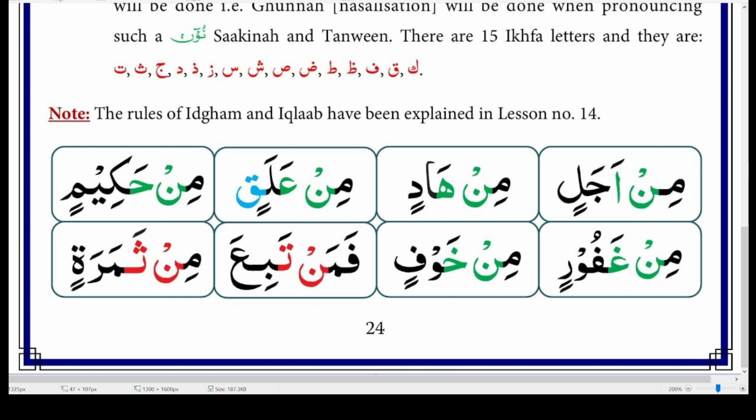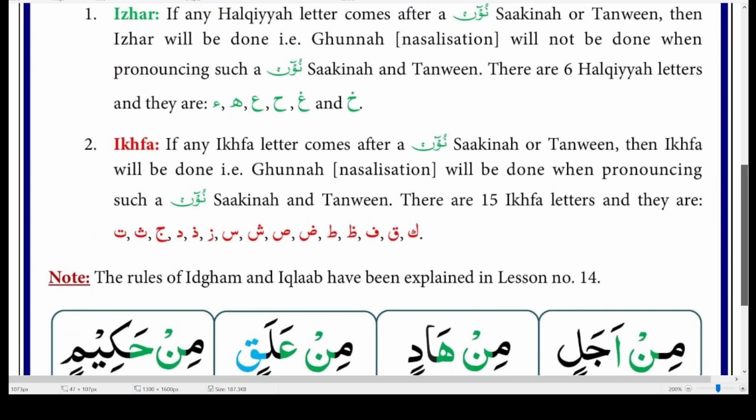So there are certain letters that are called Izhar letters. Izhar letters are basically throat letters, the letters pronounced from the throat, halaqiya letters. So there are 6 of them. Remember, there are 6 Izhar letters, and those are, let me show you here: Hamza, Ha, Ain, Ha, Ghain, Kha. These are the 6 Izhar letters.